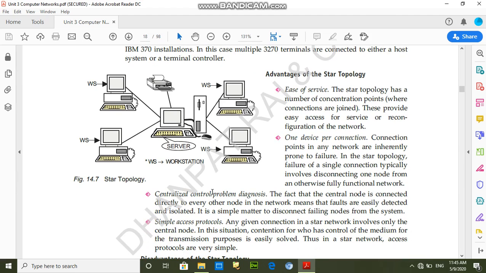And centralized control. Students, you are looking at the picture. All computers are connected with the server, meaning all computers are controlled centrally. And simple access protocols: the protocols of star topology are very simple. Implementation protocols and the other protocols are very simple.